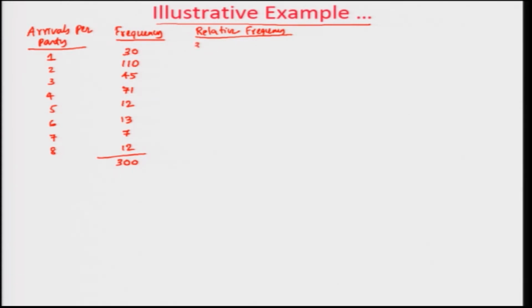This is given by 30 divided by 300, which is 0.1. This one will be 110 divided by 300, which is 0.37.